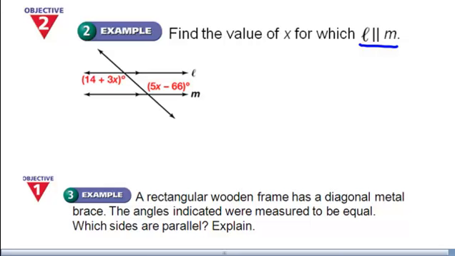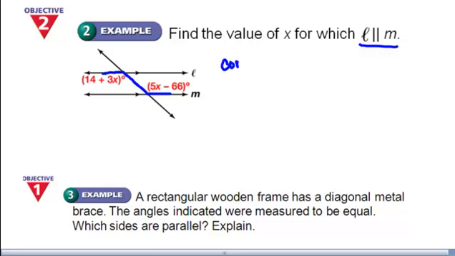First of all, I'm going to identify my angles that are given to me. I notice I have the letter Z, and the letter Z angles are alternate interior angles. And if alternate interior angles are congruent, then the lines are parallel.